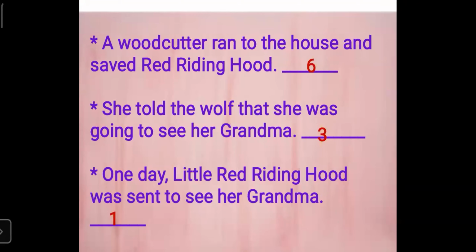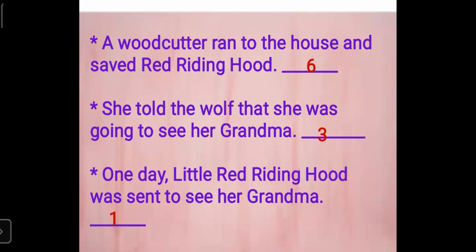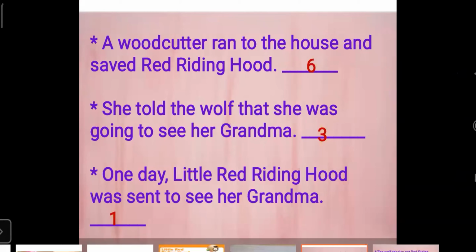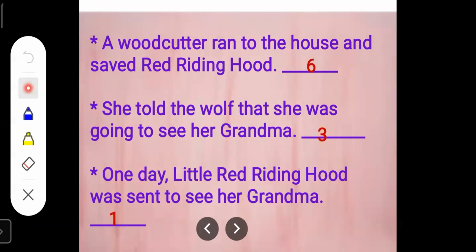Children, I have just now told you the story. So what should be the first sentence, children? The first number is already mentioned there. You can see, one day. You can see first sentence.